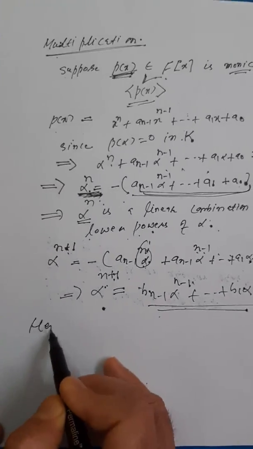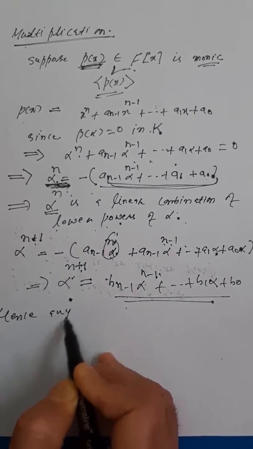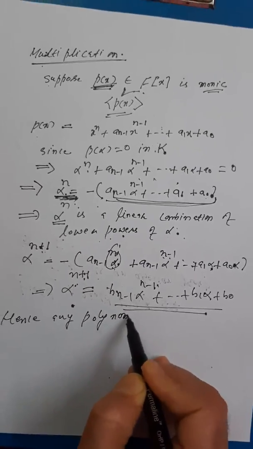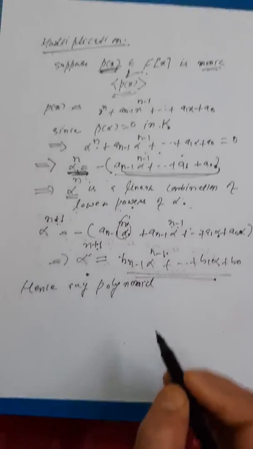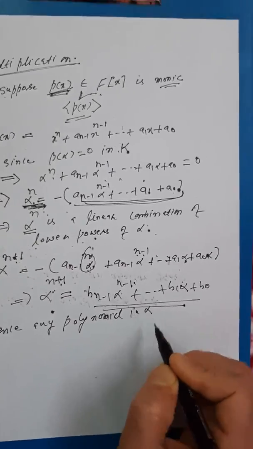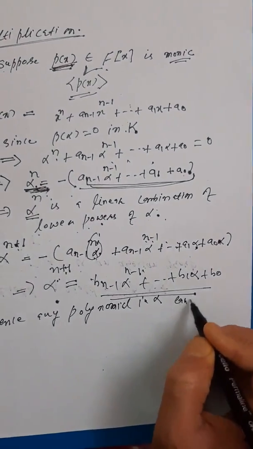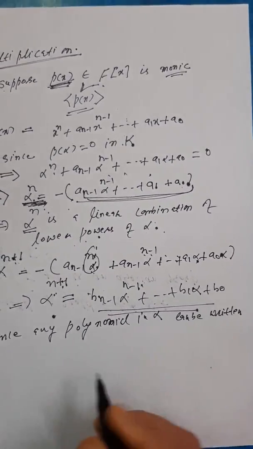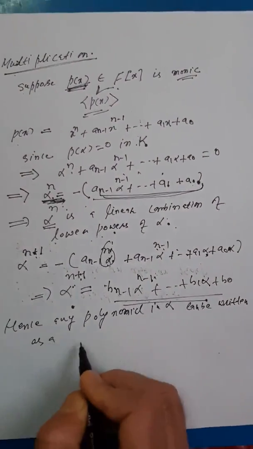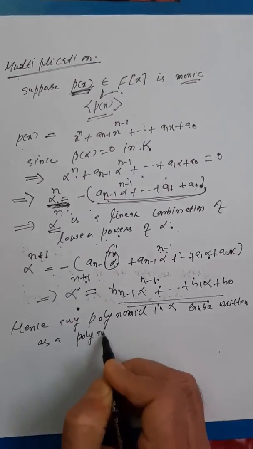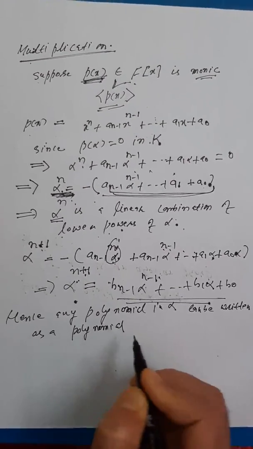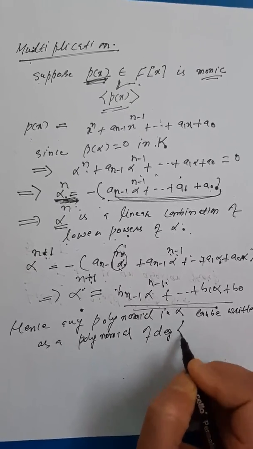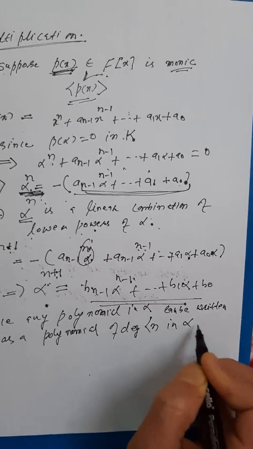So hence any polynomial in alpha can be written as a polynomial of degree less than n in alpha.